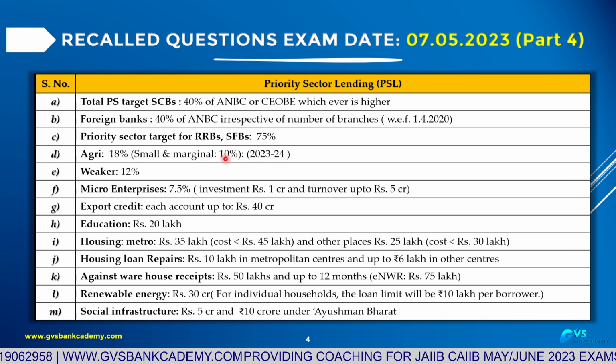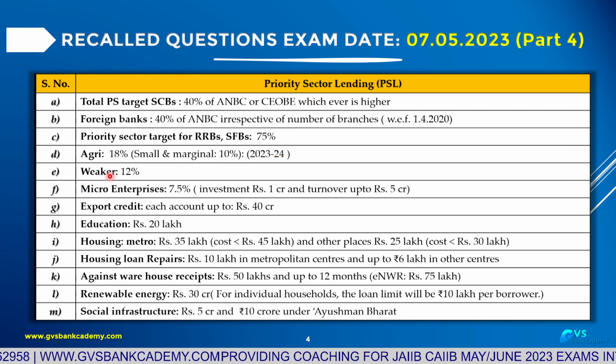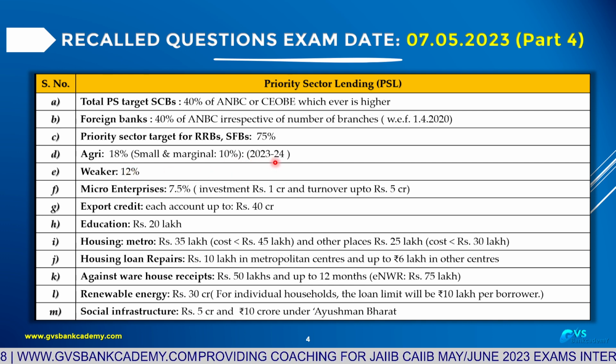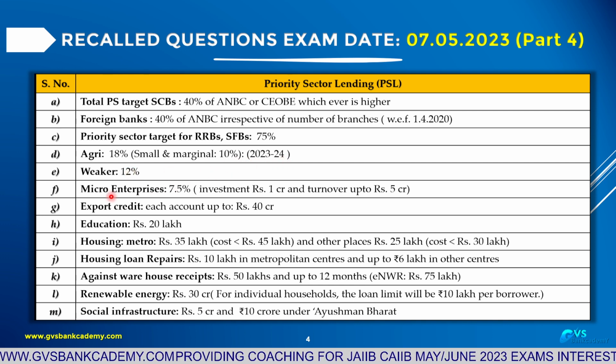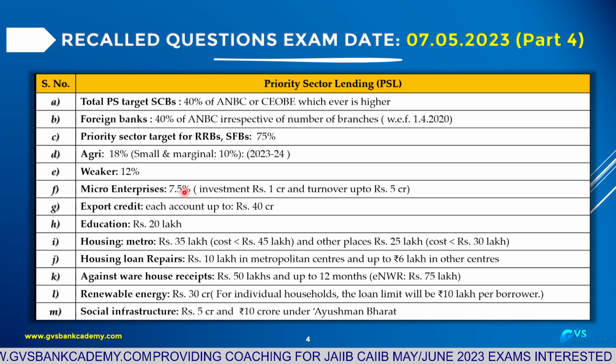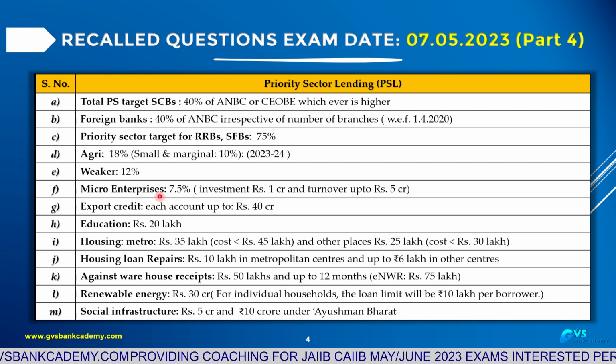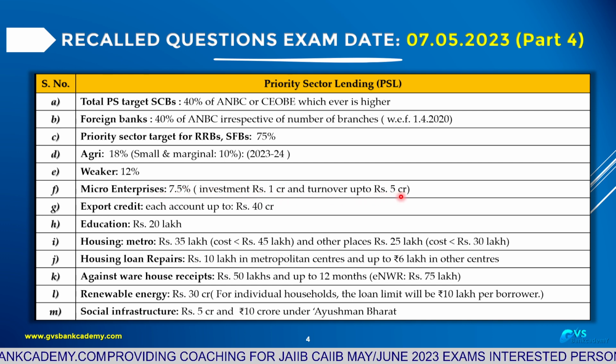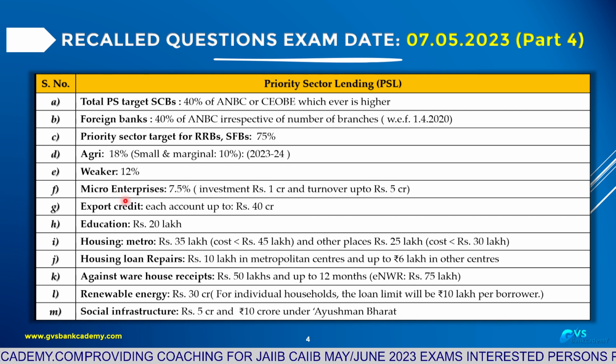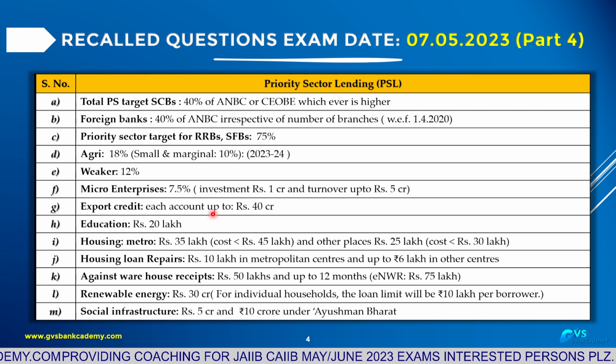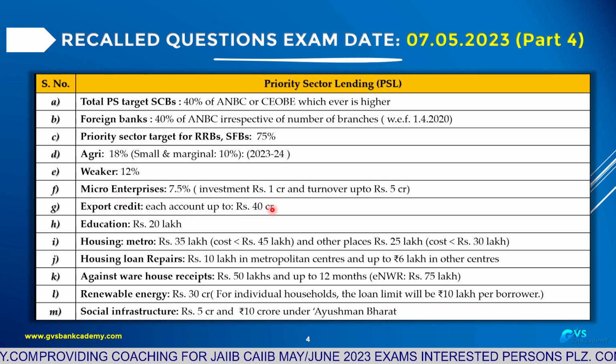These are the March 2023-24 targets we are discussing. Weaker section also 12% by the end of 23-24. Micro enterprise sub-target 7.5%. Micro means investment of 1 crore and turnover of 5 crores. Conditions for micro. Export credit: each account up to 40 crores finance.